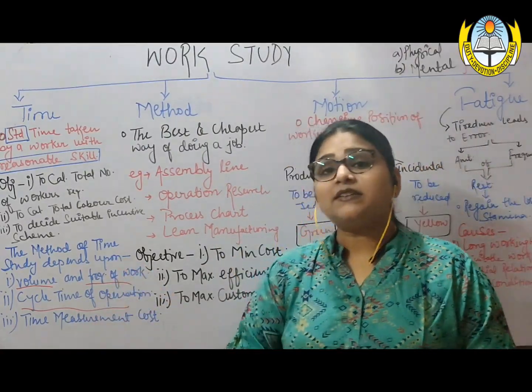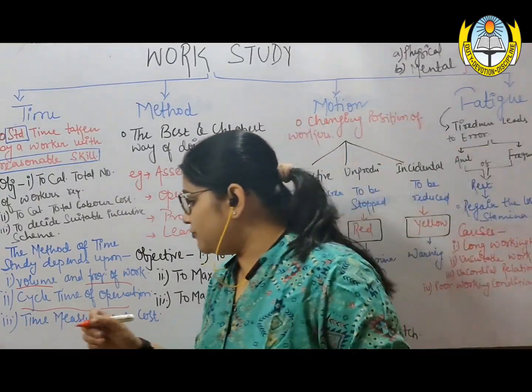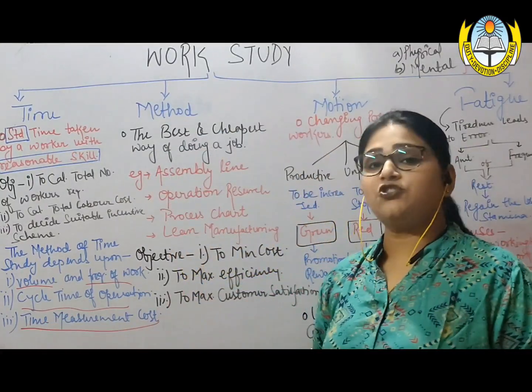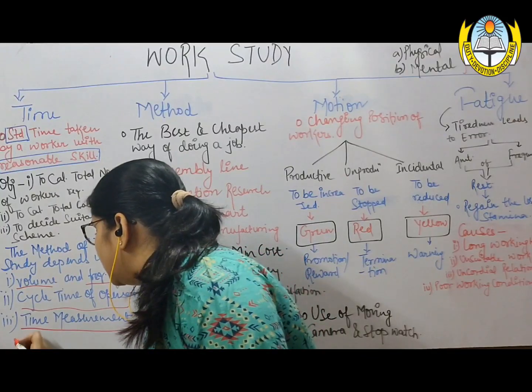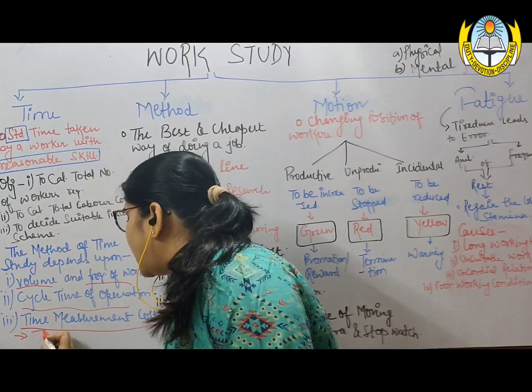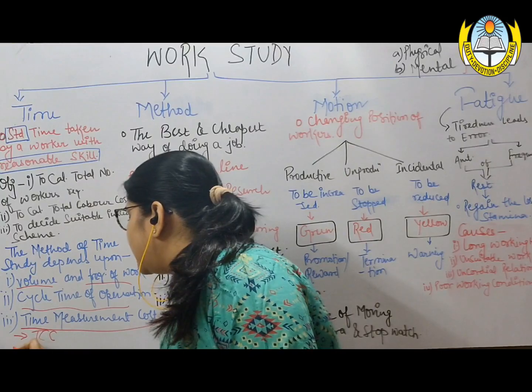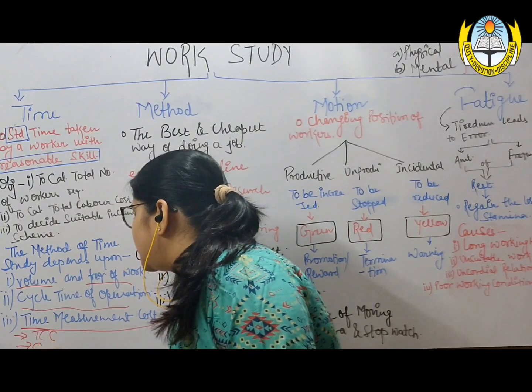The next one I think is the time measurement cost. If you see, while discussing functional foremanship, I talked about two different people. One was the time and cost clerk and the next was the speed boss.